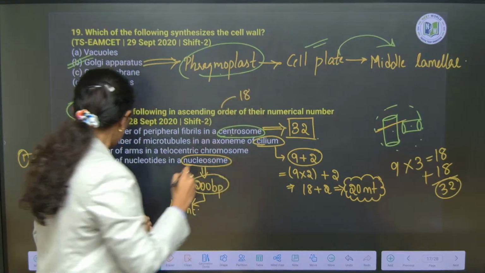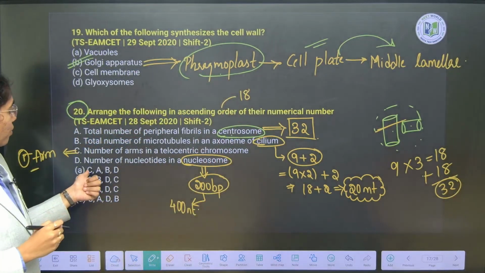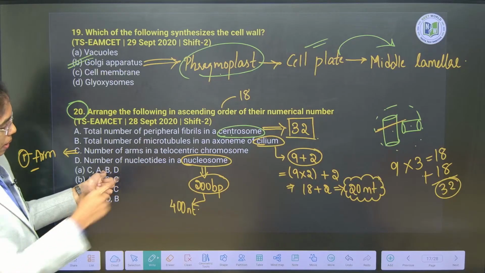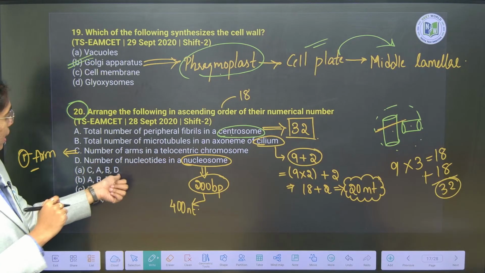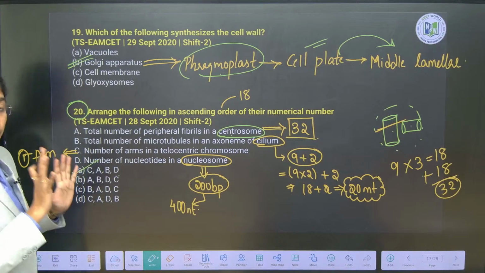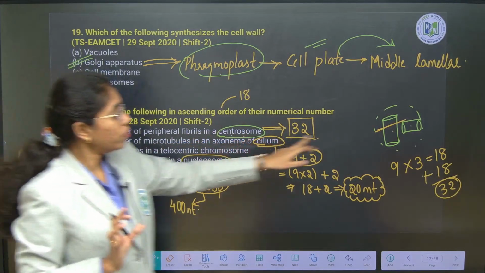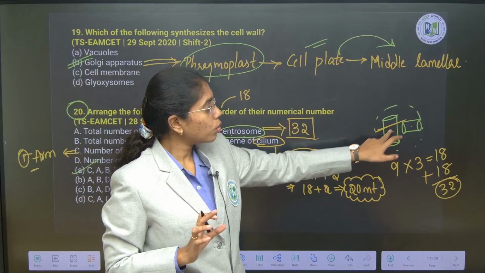In that case you will have C followed by option A followed by option B and then D. This will be the answer. But then in a complete centrosome, you have 2 centrioles.